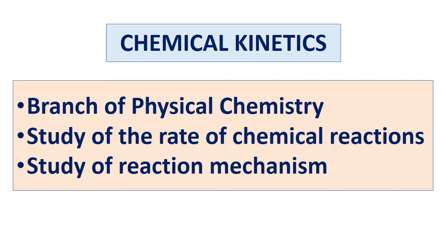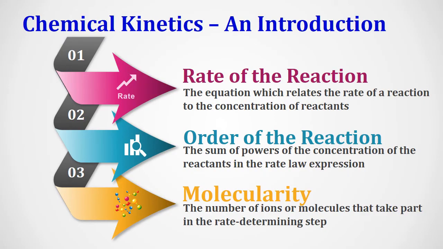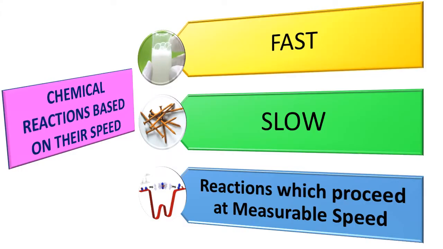So now the definition of chemical kinetics. It is a branch of physical chemistry which deals with the study of the rate of chemical reactions and the mechanism by which they occur. In this module, you will know about what is rate of a chemical reaction, factors affecting rate of a reaction, order and molecularity. First, we shall see the different types of chemical reactions. This is on the basis of their speed.